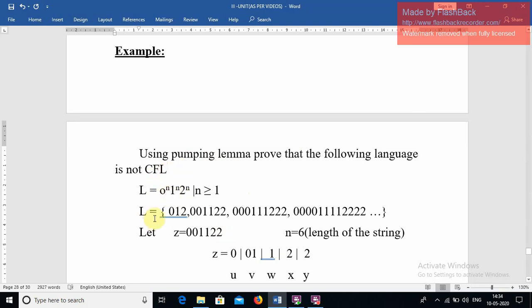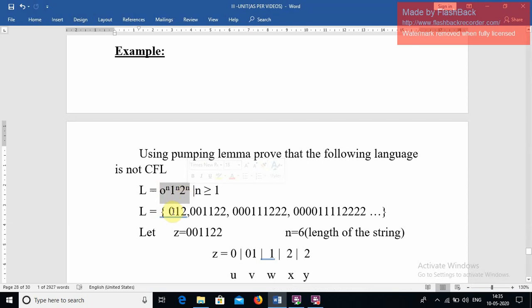We know how to form strings from the language. The given language is 0 power n, 1 power n, 2 power n. What does it mean? The zeros, ones and twos are equal in number, and the language is also defined such that equal zeros are followed by equal ones, followed by equal twos. We start with the zeros, then only we can go with 1, and then only with 2.